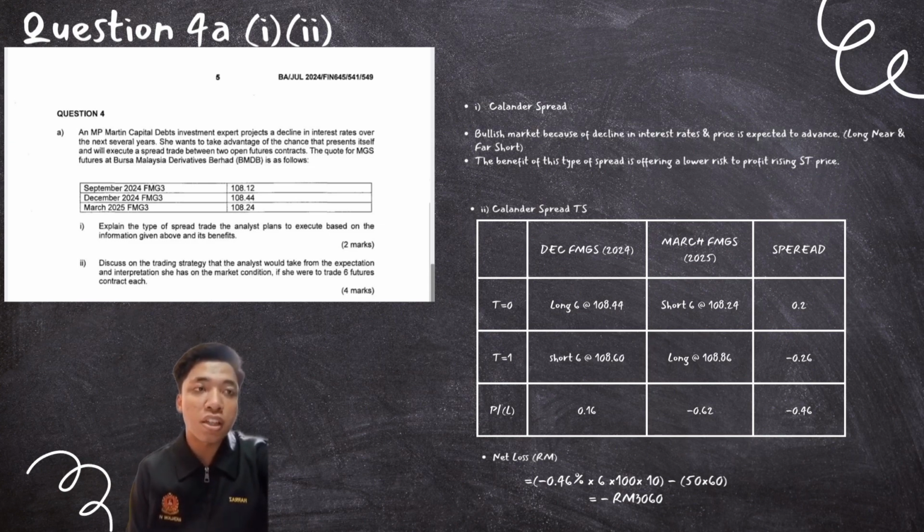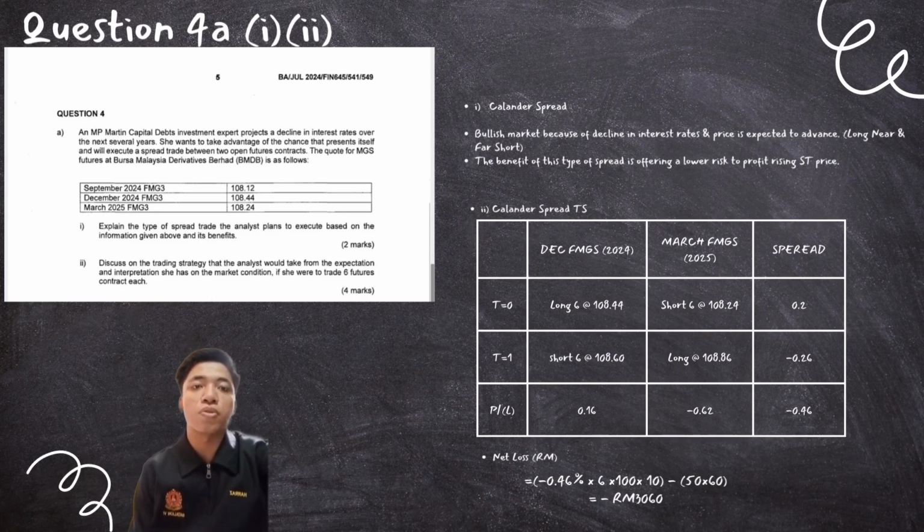So I choose a calendar spread. Bullish market because of the decline in interest rate and prices are expected to advance: long near and short far. For the benefit, this type of spread offers lower risk to profit from rising prices.